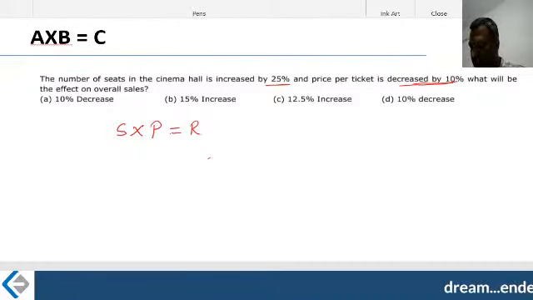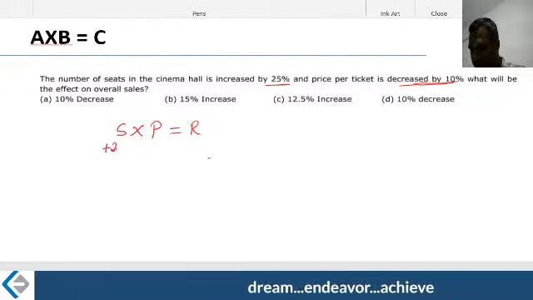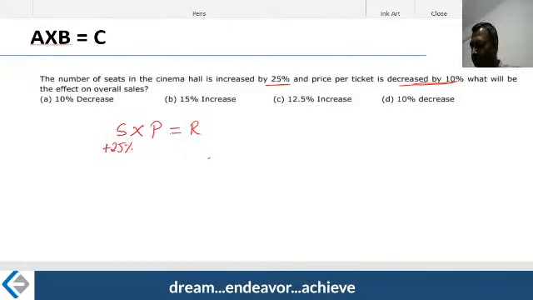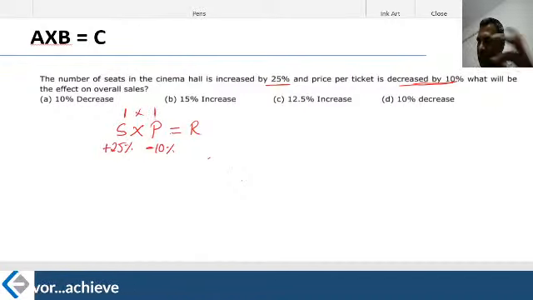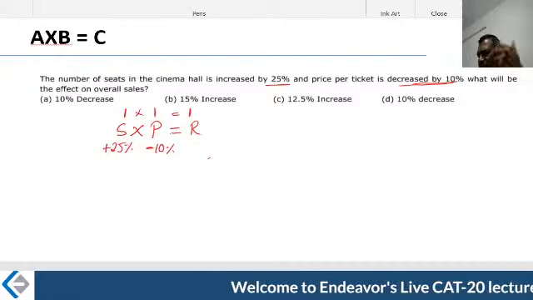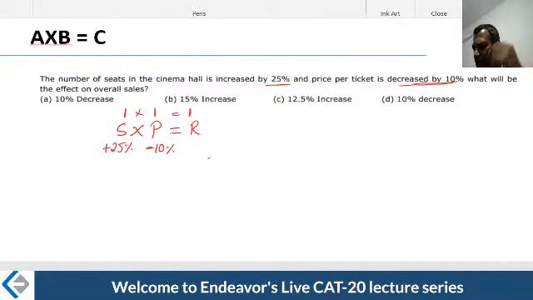What has happened to the seats? Seats increased by 25%. What about the pricing? You reduced the price per seat by 10%. Therefore what is the change in the revenue? As you said in the beginning, it was one full seating capacity, one full price per ticket, therefore one full revenue. You don't have to write it. That's just in the backdrop of your mind.